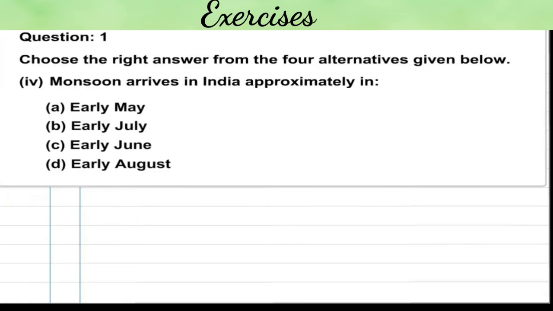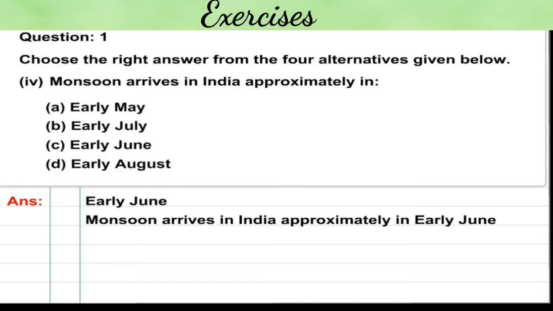Number 4. Monsoon arrives in India approximately in. Option A. Early May. Option B. Early July. Option C. Early June. Option D. Early August. The correct answer is early June. Monsoon arrives in India approximately in early June.